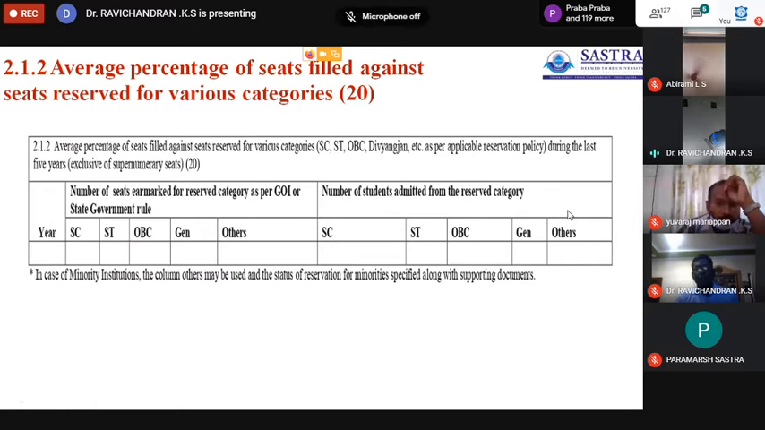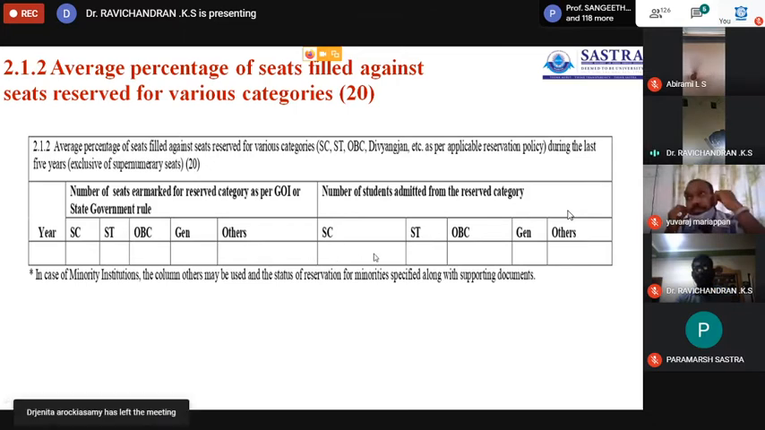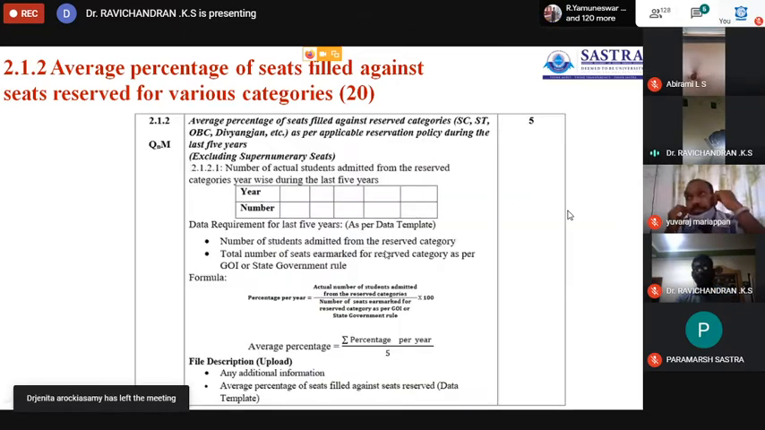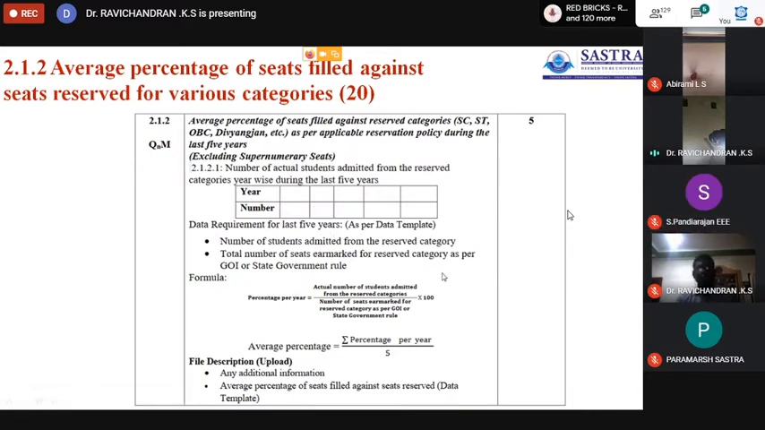But what percentage of reserved candidates were admitted during the academic years? Here also we have to calculate the 5 years data, from 2015-16, 16-17 till 19-20. So for 2015-16, you have to fill in what percentage of seats are to be filled as per the guidelines. But actually, this is the number of seats filled as per the admission procedure. Then you have to calculate.